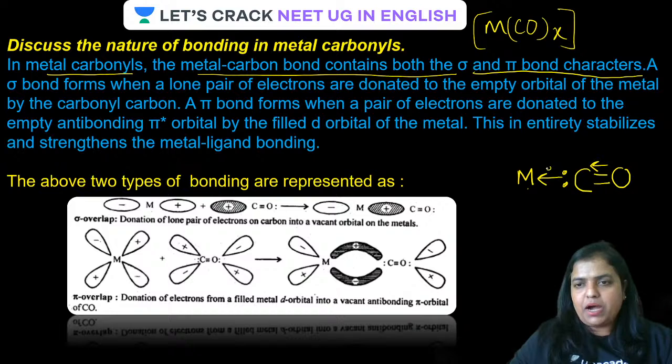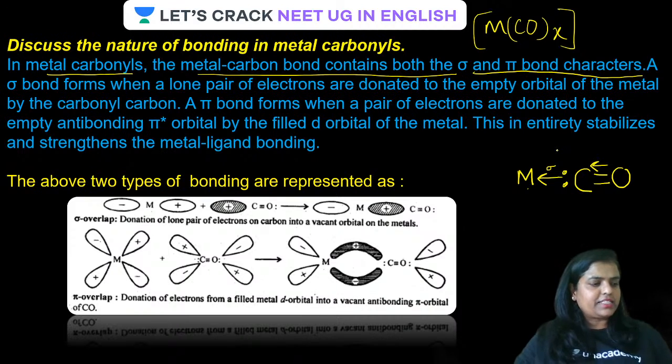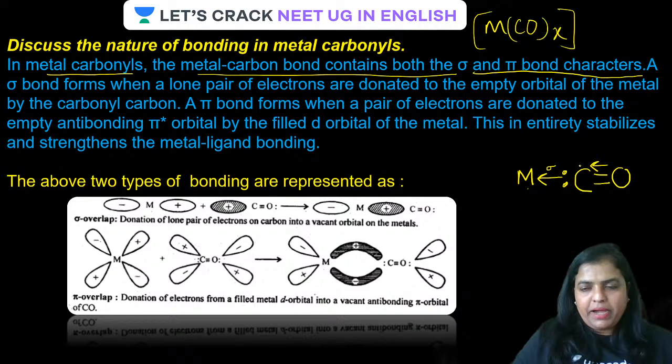This is the sigma bond. Okay, in return to this, guys, the filled orbital of carbon forms a sigma bond with the empty orbital of the metal. In return, the filled orbital of the metal atom forms a pi bond like this.